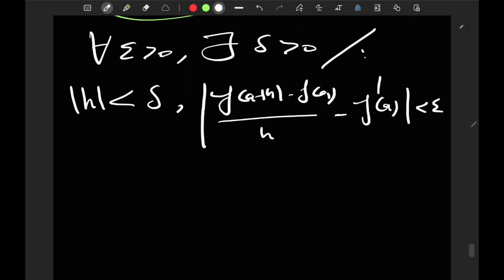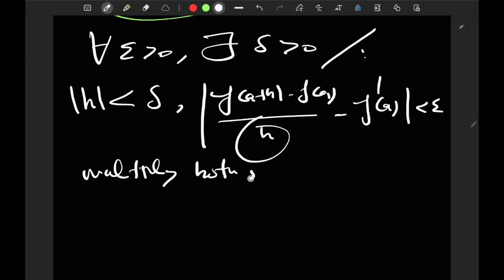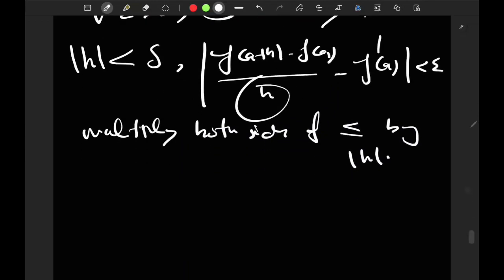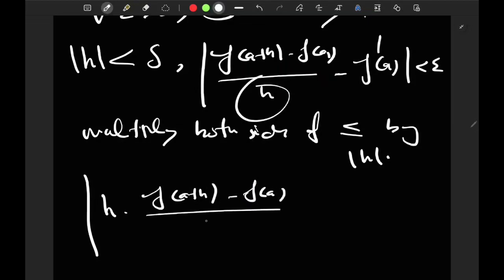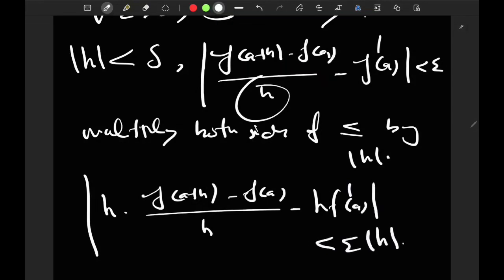And if I want to rearrange this in such a way as to make the h in the denominator disappear, I would just naturally multiply both sides of the inequality by absolute h. And what do I get? I get that absolute h times the absolute value of f of a plus h minus f of a divided by h, minus f prime of a, is less than epsilon times absolute h.